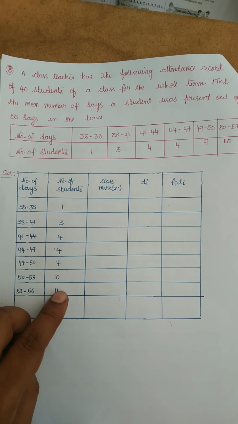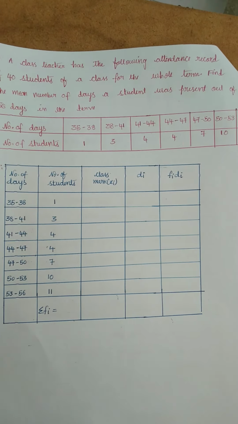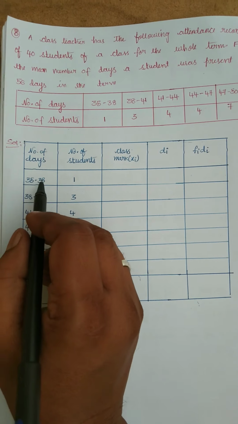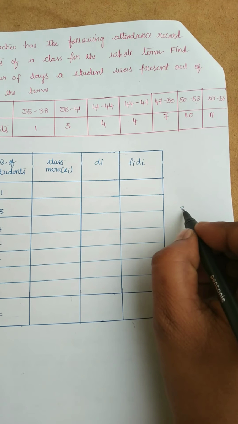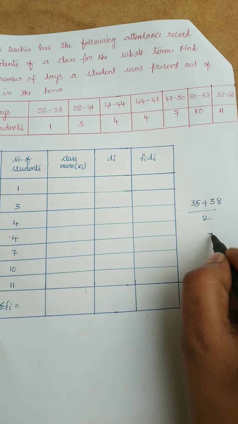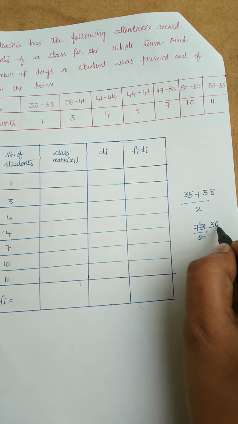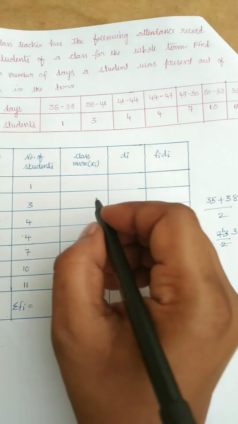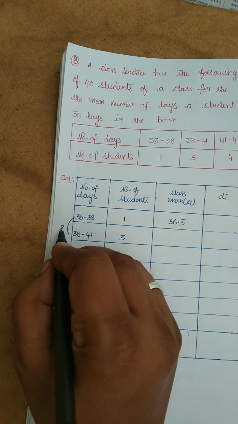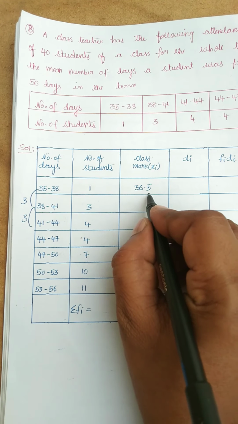Actually we have to find the mean number of days a student was present. We have to find the mean. So let us find the class mark. Lower limit plus upper limit by 2: lower limit is 35 and upper limit is 38, by 2, that is 36.5. If you observe, the difference between two successive class intervals is 3. So let us add 36.5 plus 3.